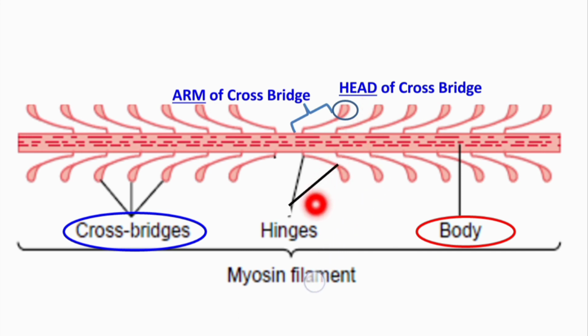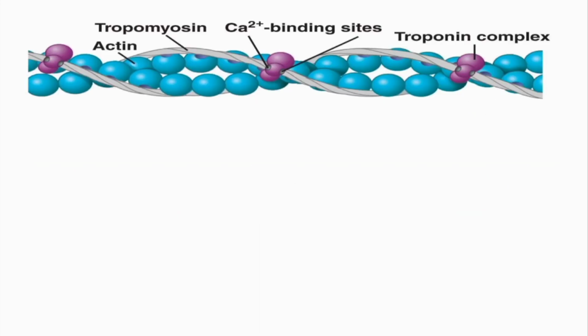So, each cross bridge is flexible at 2 points, and these 2 points are called hinges, one from where the cross bridge or arm exits from the body, and the other point where the head is attached to the arm, this point. So, each cross bridge is flexible at 2 points which are called hinges, one hinge is there and the other hinge is there. So, this was about the structure of the myosin filament.